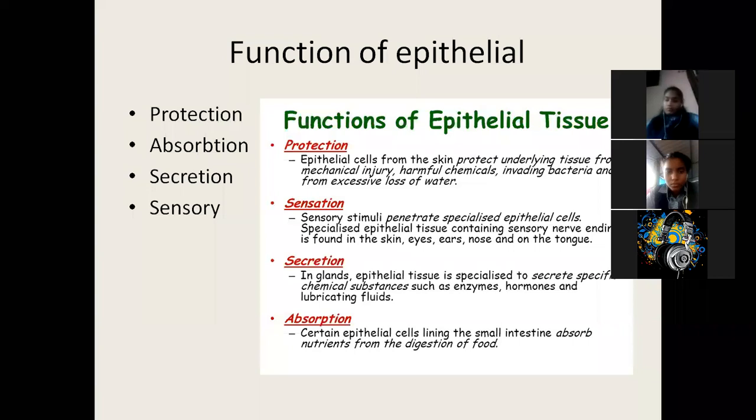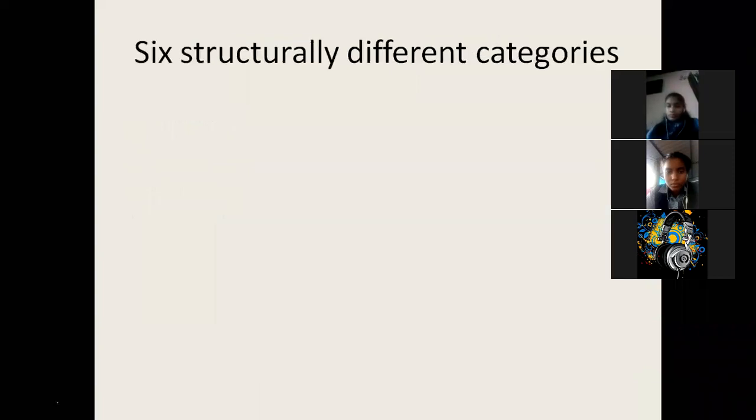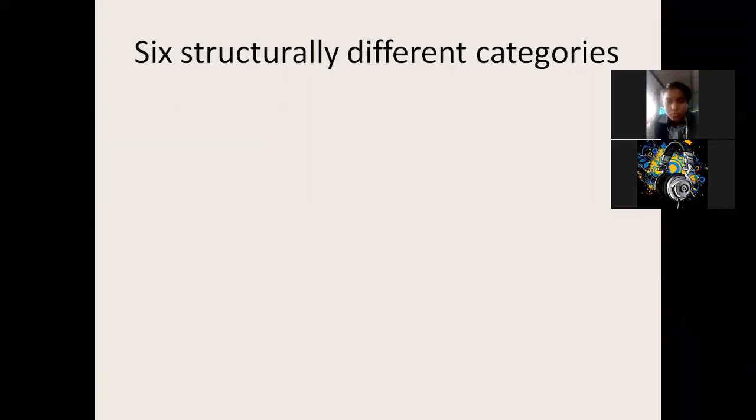Now let us see the six structurally different categories of epithelium. There are six different categories, meaning based on the use and based on the position where it is required, they are classified into six types. For example, the skin should be very strong. The epithelium should be very strong because if I rub my hand, I lose almost millions of cells every day on the skin. So that's why it is very strong and it is multi-layered on the skin. Whereas when there is absorption, it is only a single layer, so absorption can easily take place. Similarly, when there is exchange of gases between the lungs and the blood, there will be a single layer, so exchange can take place easily.